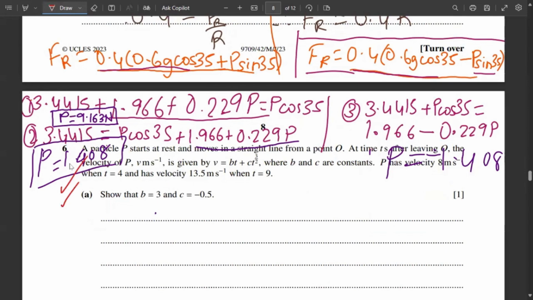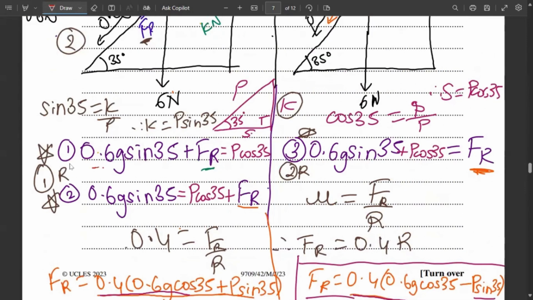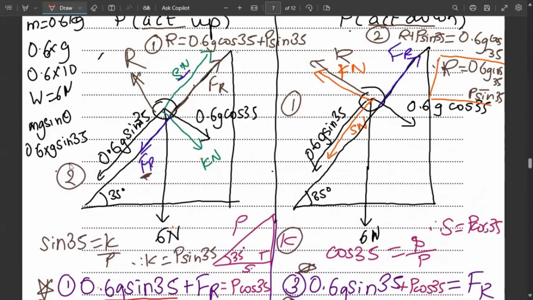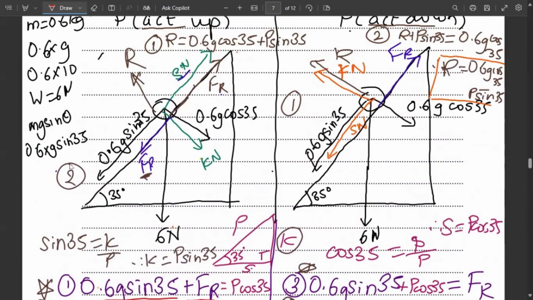Now we'll break down these answers. Don't worry. What did this first case mean? This first case meant that FR is acting downwards. Why? Because the 0.6 g sin 35 and plus FR are written on the same side. So that means they are both down and S is up. So the value for P in this case was 9 point something.